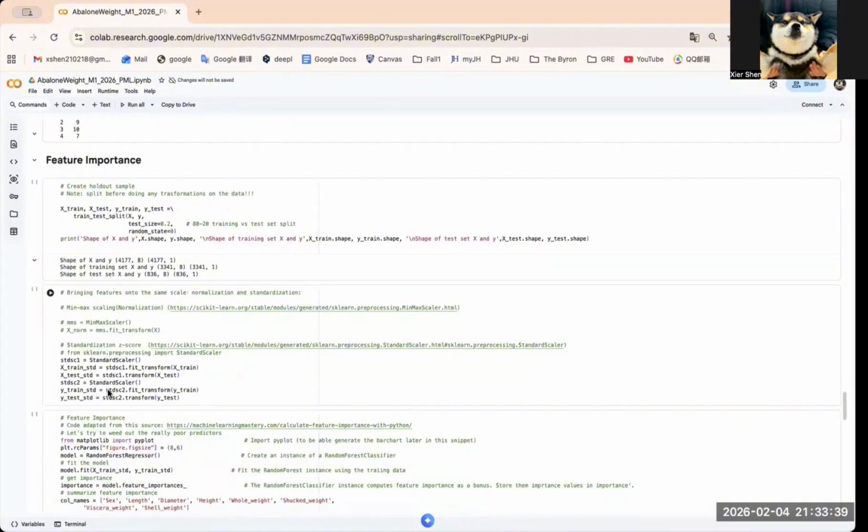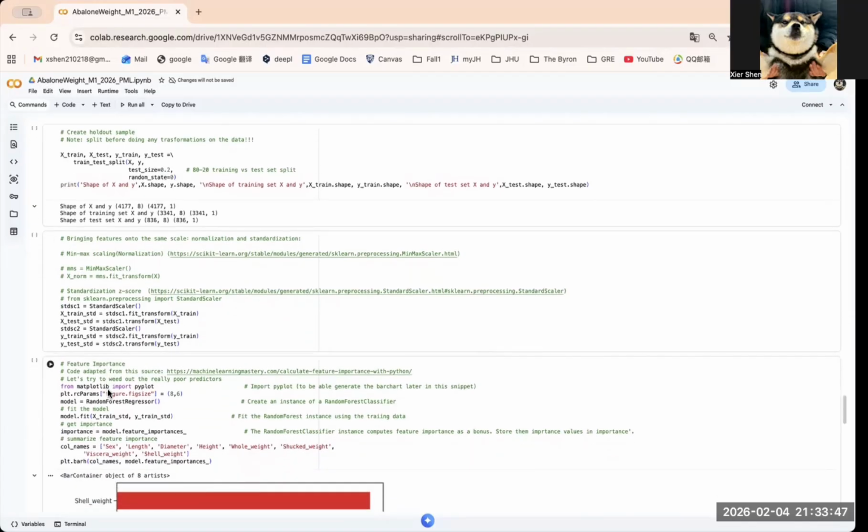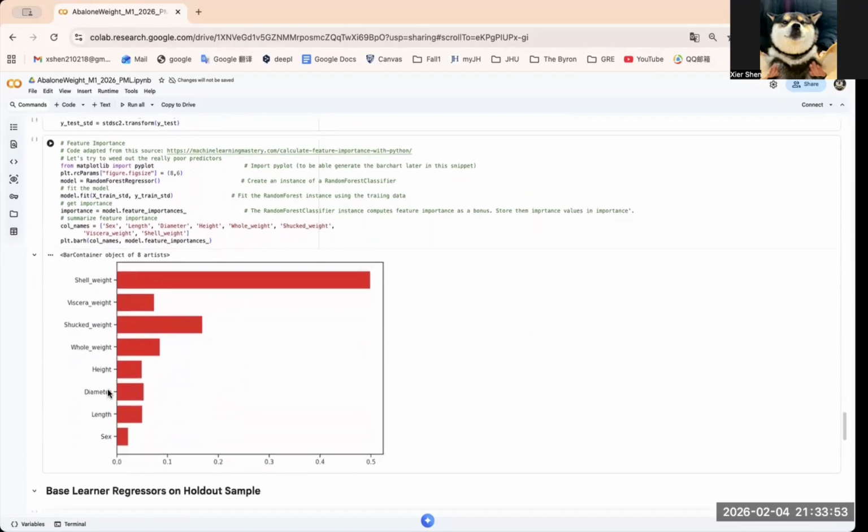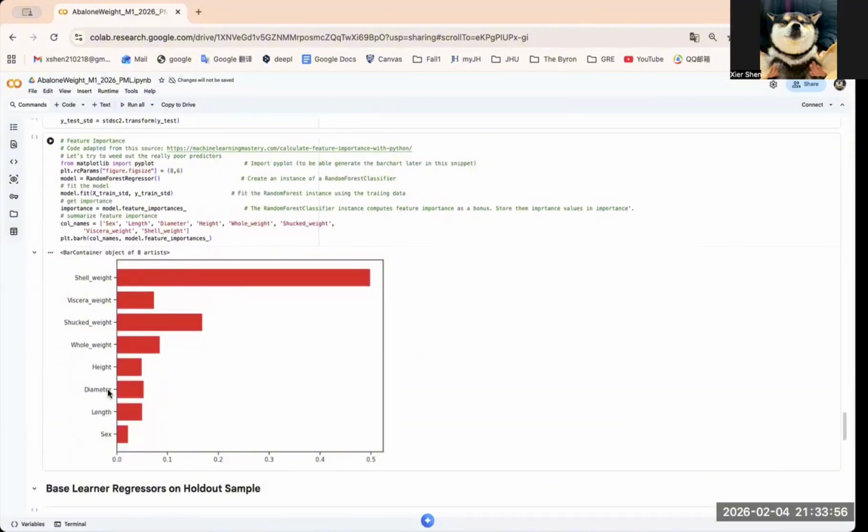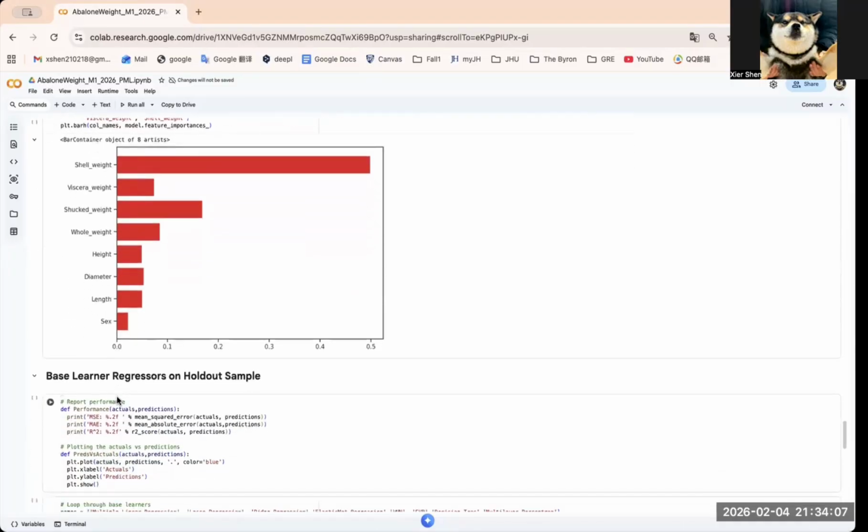The next most important features were shucked weight, followed by other weight-related variables. This result is intuitive because shell and body weight are strong indicators of the abalone's growth stage, which is directly related to age.